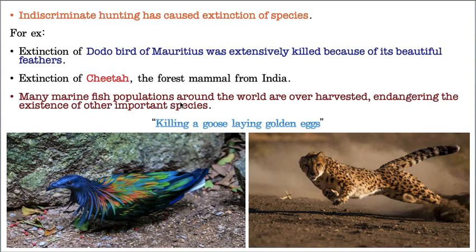And many marine fishes were captured and killed mercilessly. And see, it's like this. Earlier, the fishermen happily used to go to the sea, and they used to hunt as much as they needed. They used to capture the fishes, and happily they sell it, and they make some money, so that they and their family can live. Now they found a kind of machine, a kind of device. I don't know what the name of it is.